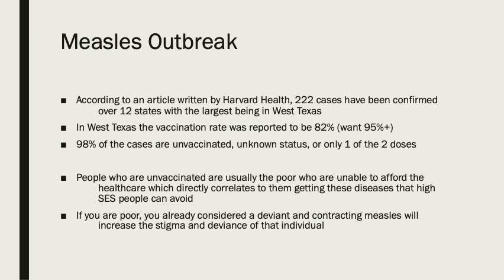So people who are unvaccinated are usually the poor who are unable to afford the healthcare, which directly correlates to them getting these diseases that high SES people can avoid. If you're poor, you're already considered a deviant, and contracting measles will increase the stigma and deviance of that trait, further implicating how just being in poverty makes you a deviant.